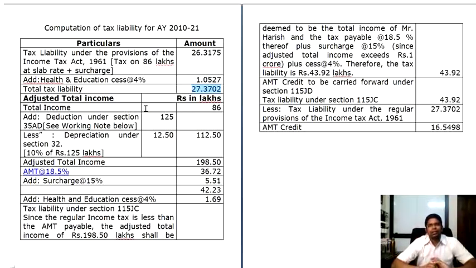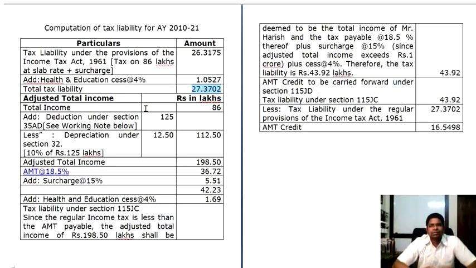To calculate AMT, first thing you are supposed to do is calculate adjusted total income. How do you calculate adjusted total income? Now you will take your profit as given in the question. That is, your total profit is 86 lakhs. To that amount, you will add back all the deductions which you were permitted under section 35AD, under section 10AA, and also deductions from chapter 6A, that is only from 80IA to 80RRB except 80P. So all these things will be added back.